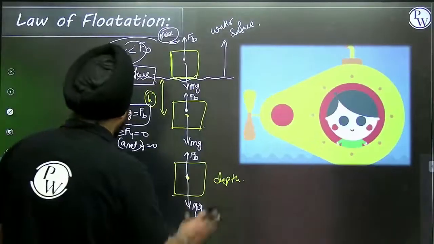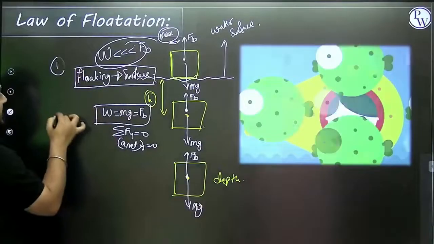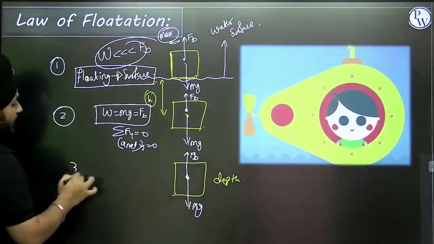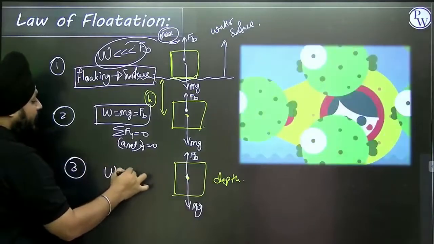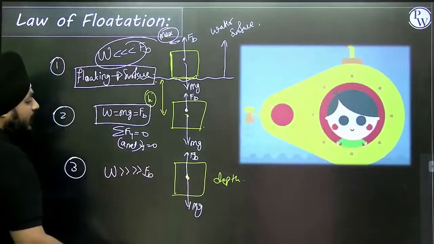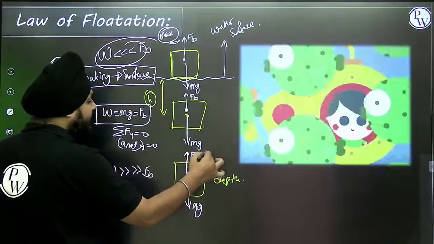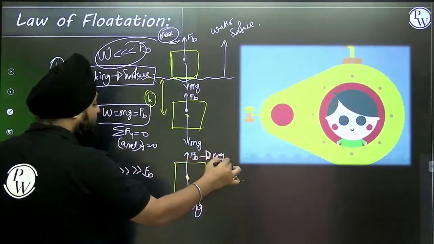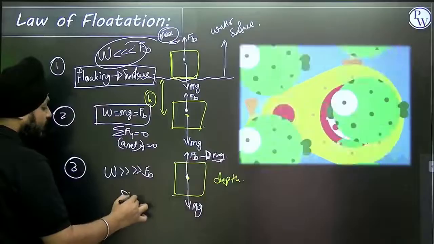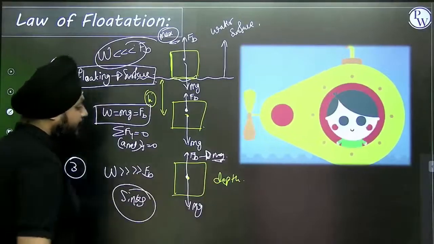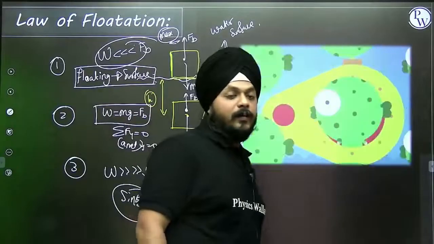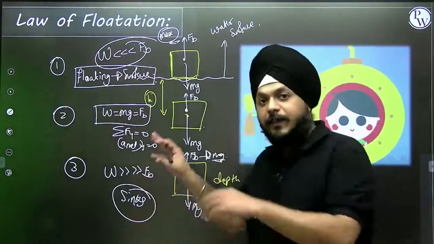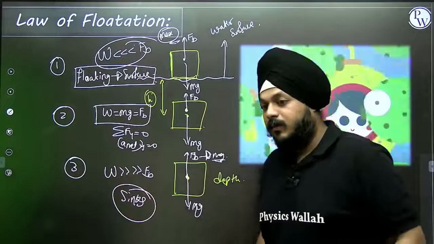Now what about the third case? This was the first case. This is the second case. This is the third case. Now weight exceeds the buoyant force, right? Buoyant force is acting, but it is quite negligible as compared to the weight. So in this case, the object sinks. So this has a deep relation with the Archimedes principle.